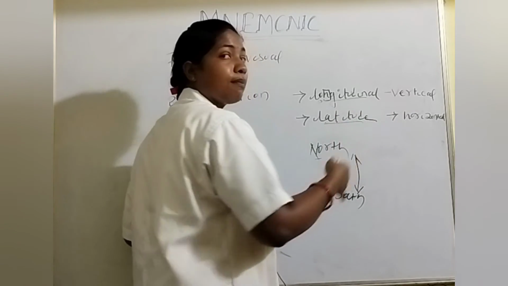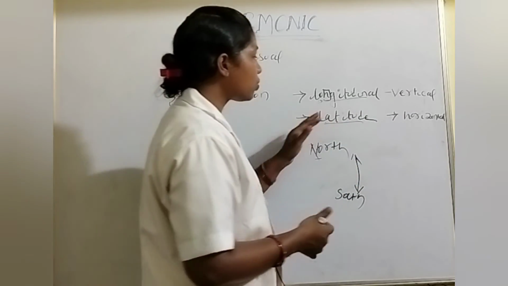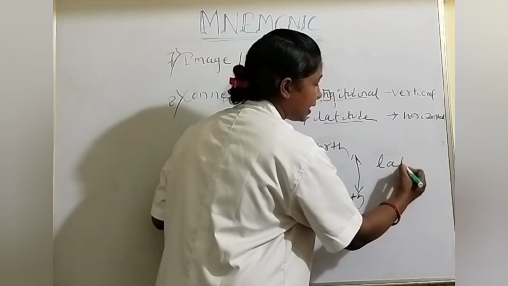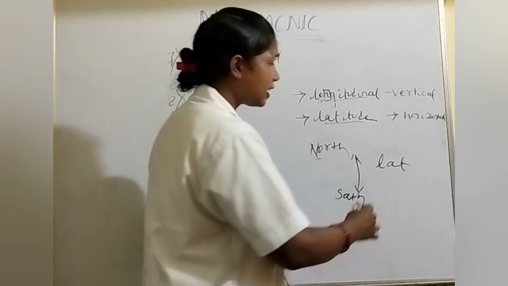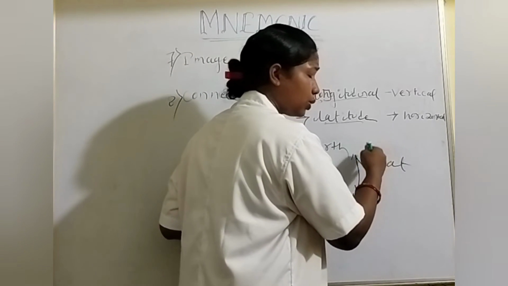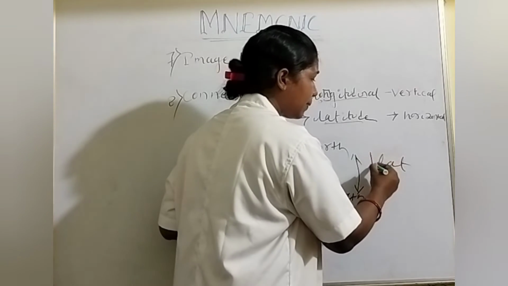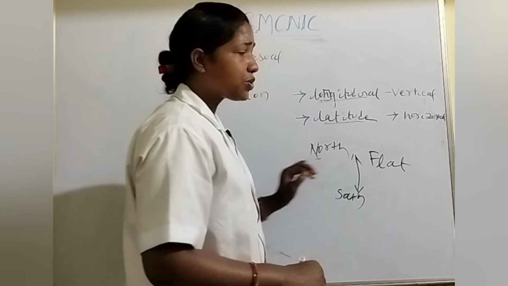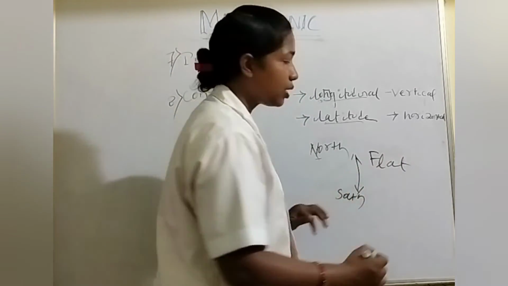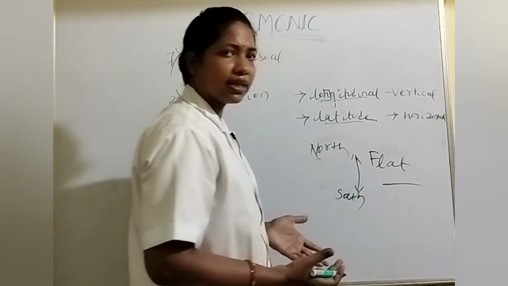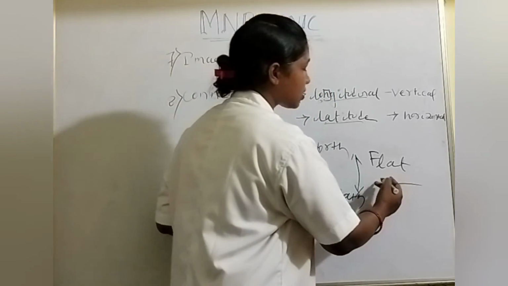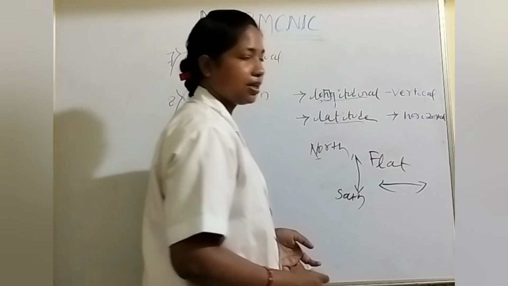So how should we remember what is latitude? I take the three-letter word LAT. Okay, from that LAT I use another word. At the front I add F. So FLAT means flat. So that line is called flat. Yes or not? That line is called the horizontal line.